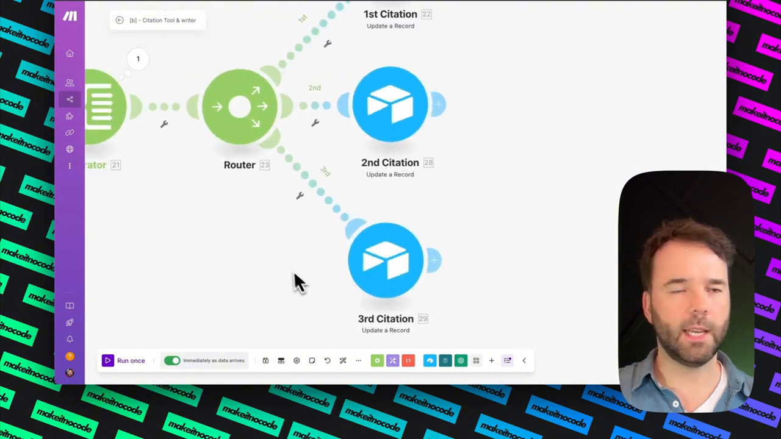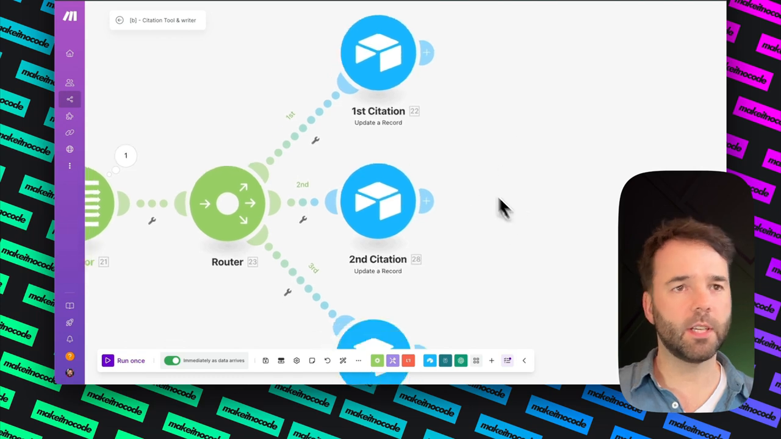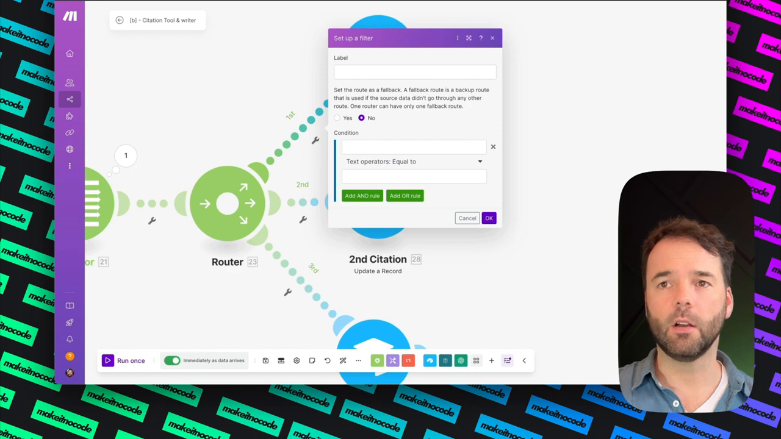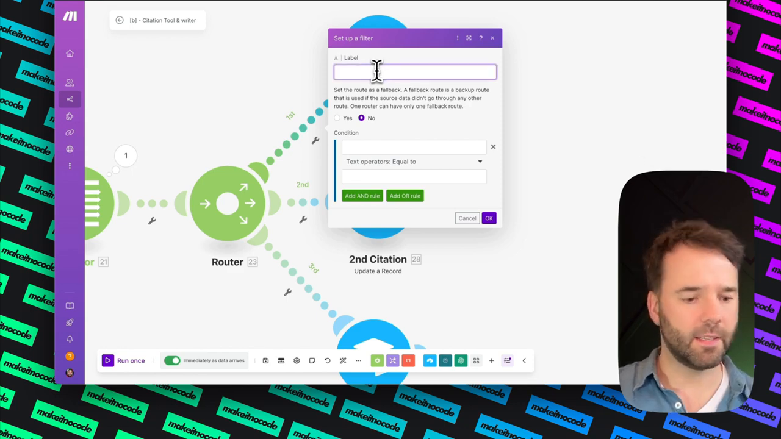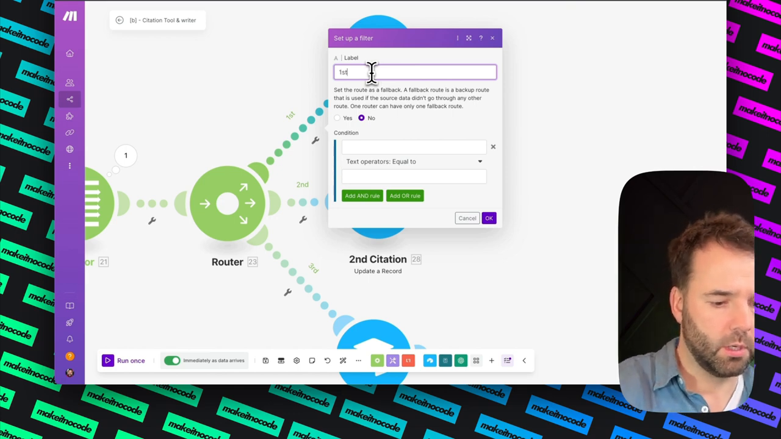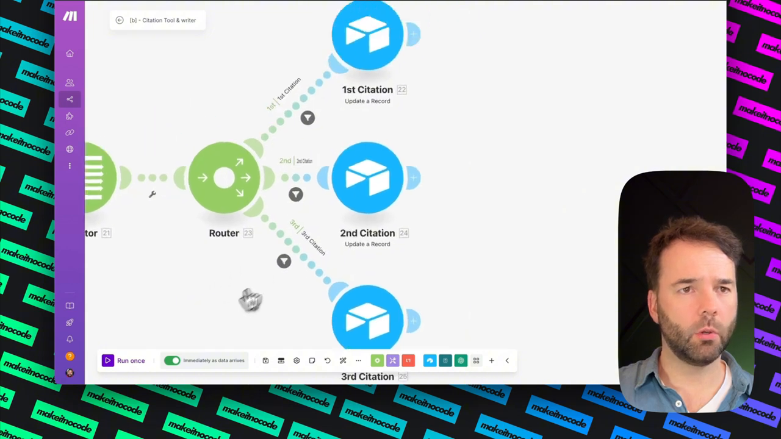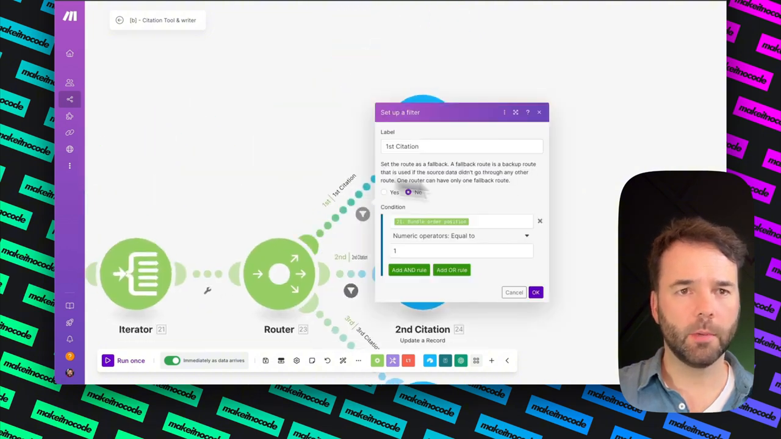What I need doing next: I've got 3 citations, and I need to make a filter, because I need to tell this one it's the first citation, second citation, etc. So I'm going to go for first citation. Now, I've put all the filters in now. Let me show you them.